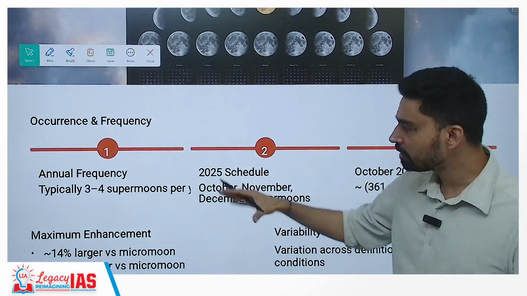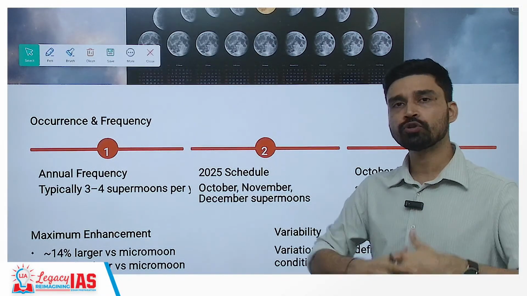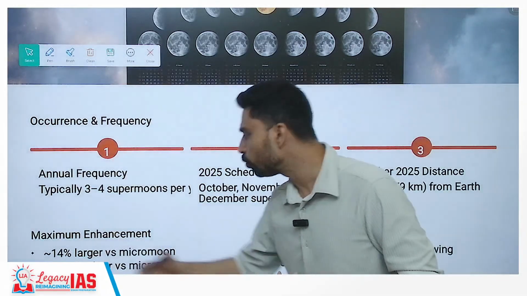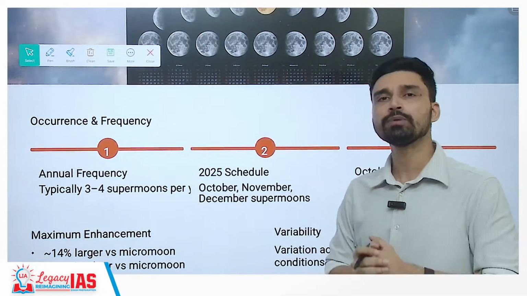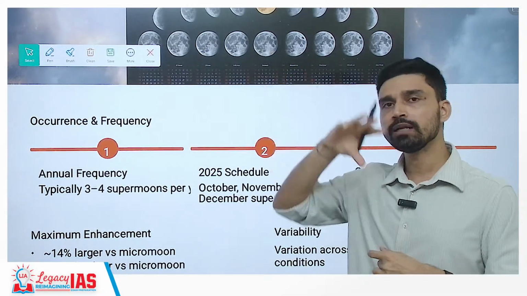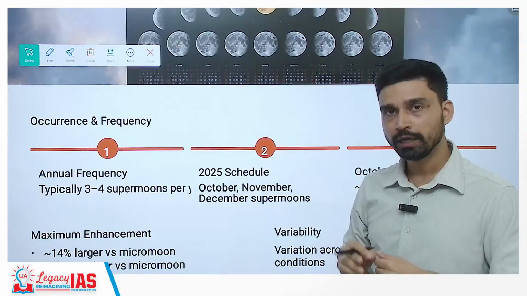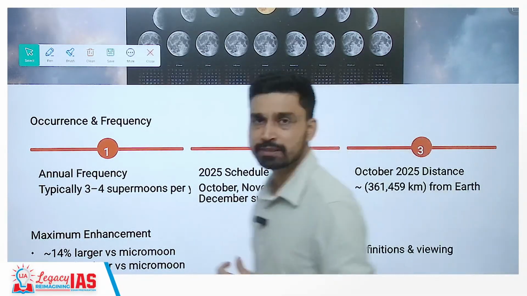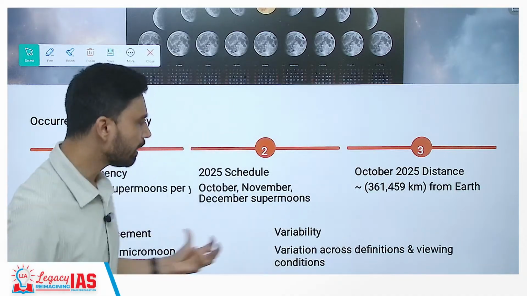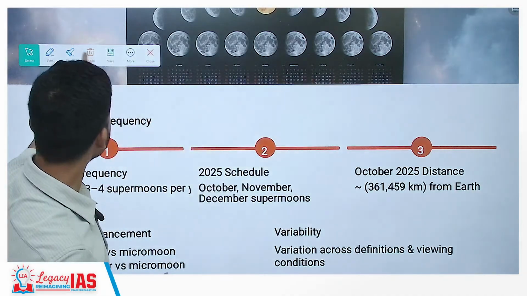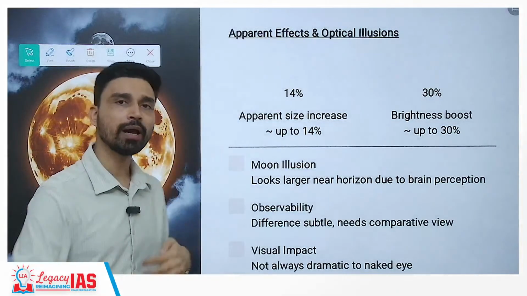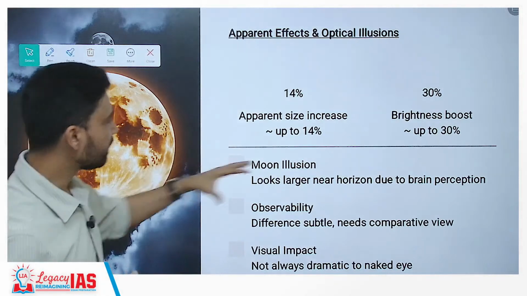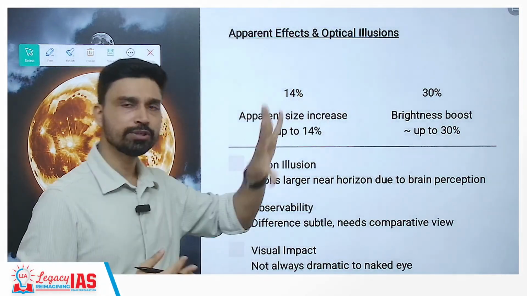Now, because of this, it does not mean that the moon looks extremely large or gigantic in size. Its size is about 14% larger than the smallest moon that you can call a micromoon. If we talk about illumination, it is 30% brighter versus a micromoon. And it varies depending on the viewing conditions also, to what extent of cloud cover you have or from where you are looking, that means latitude on the Earth and all that. The apparent effect is as we discussed, 14% to 30% of change you would see.